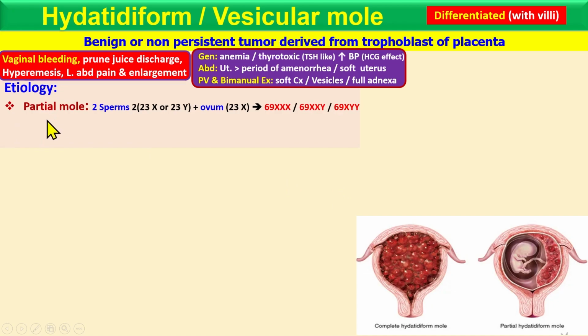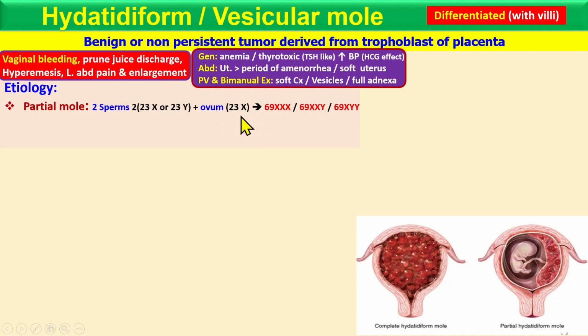As I mentioned, partial and complete. In the partial mole, there are two sperm reaching toward the ovum, so that's why there is 69: 23 plus 46 equals 69. Okay, so triploid.